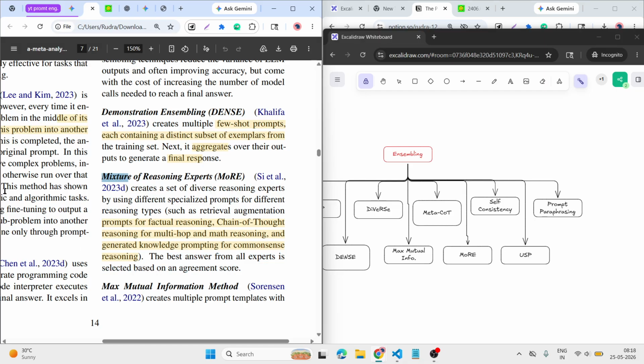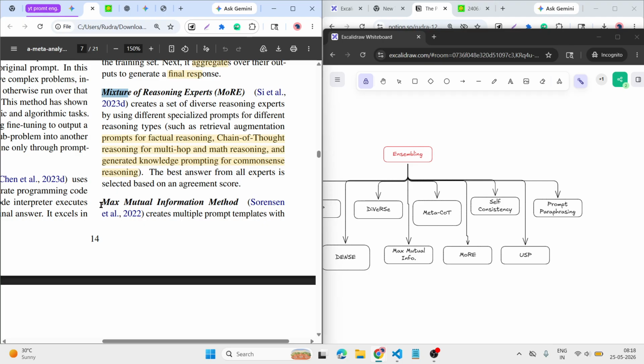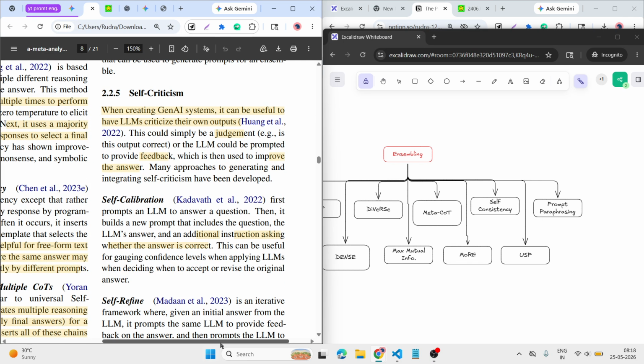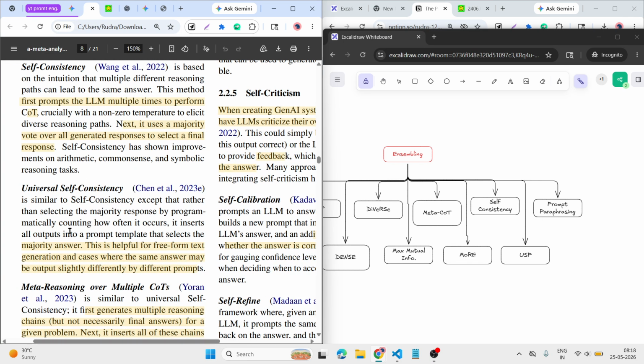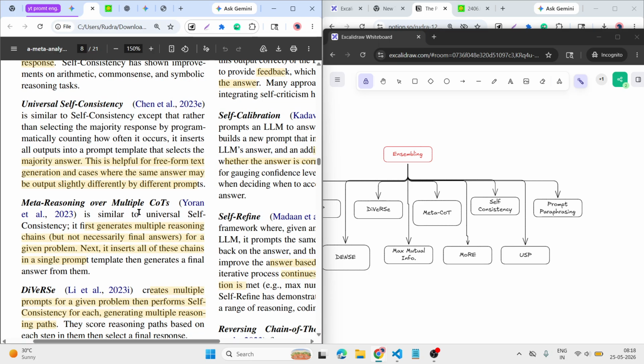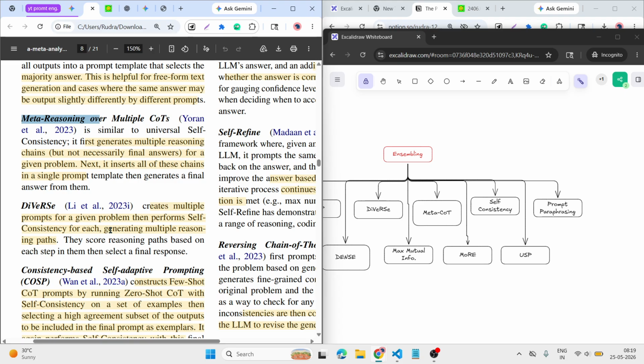Mixture means it analyzes the various outputs internally, then it gives the output. Max mutual information method means it mutually analyzes which is the most appropriate answer. Then meta reasoning over multiple COT: after the multiple chains of thought, it asks itself, does it make any sense? If yes, then it answers it.